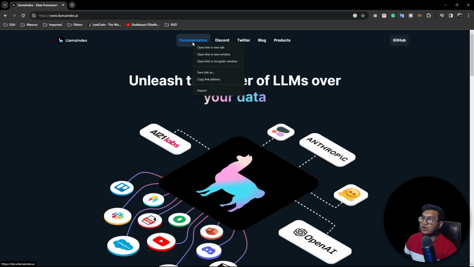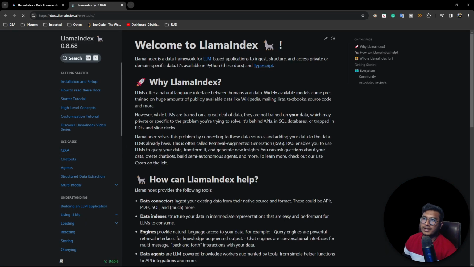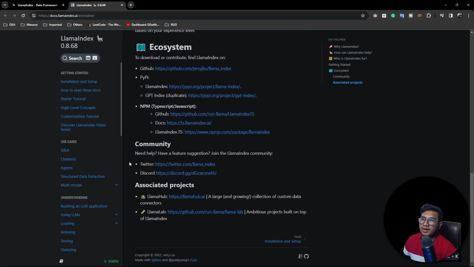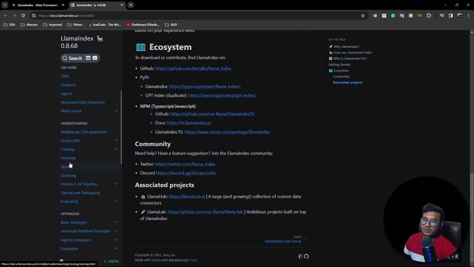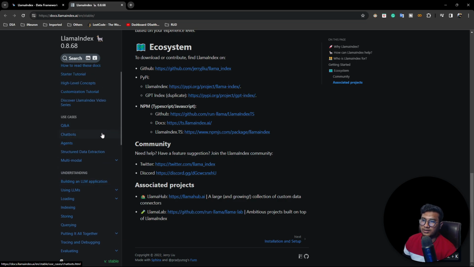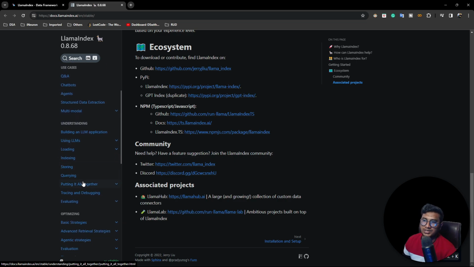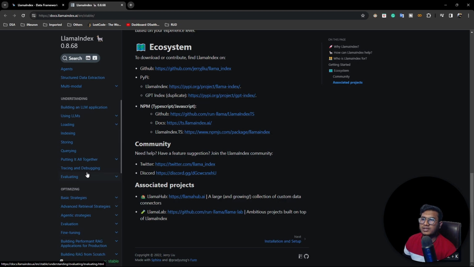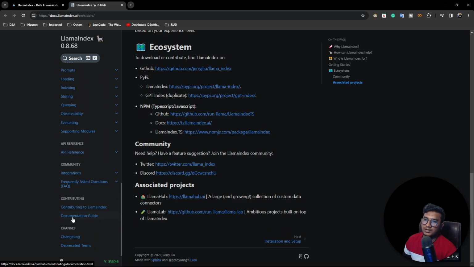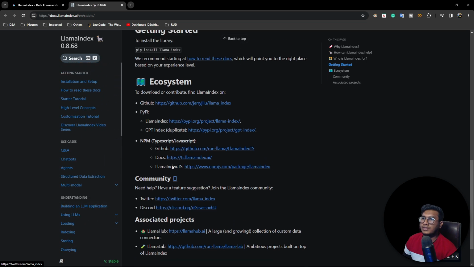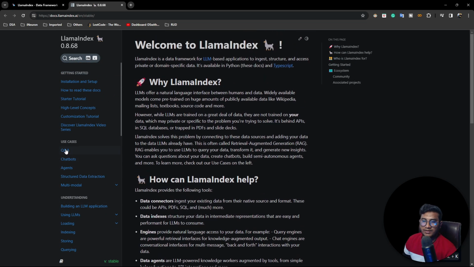And guys, this is the documentation of LlamaIndex. There they have given how to set up LlamaIndex and what things it provides. See, it also has agents, chatbots, structured data extraction, indexing, everything you have seen inside LangChain. If you see here, all the things they are providing. So you can go with the documentation. They have given each and everything.